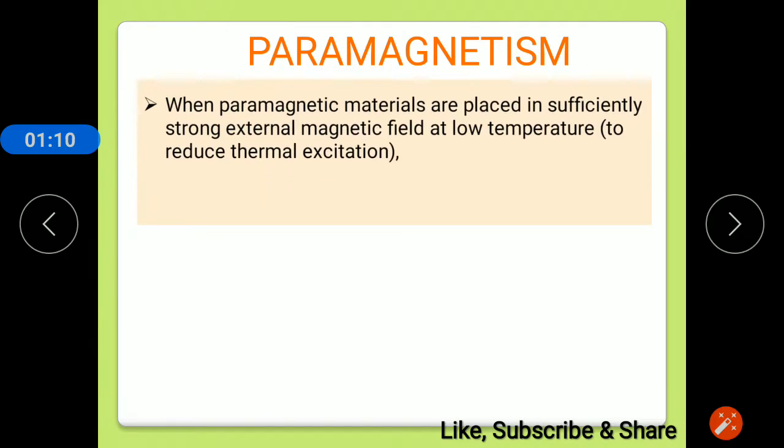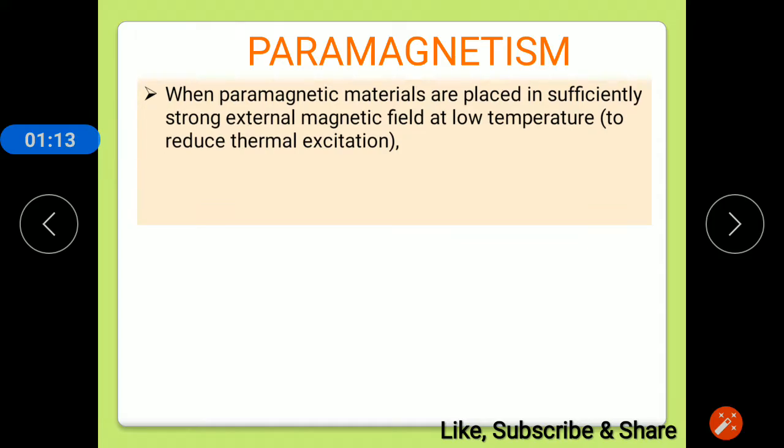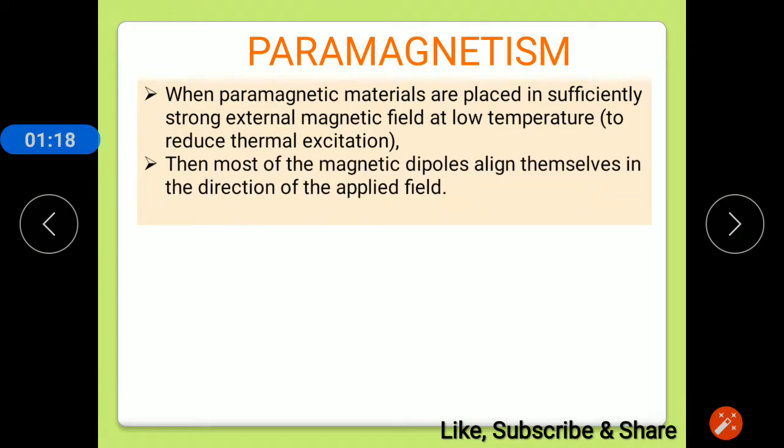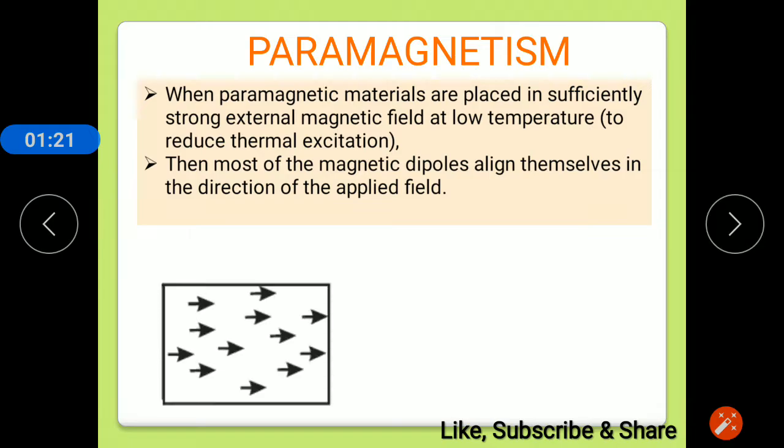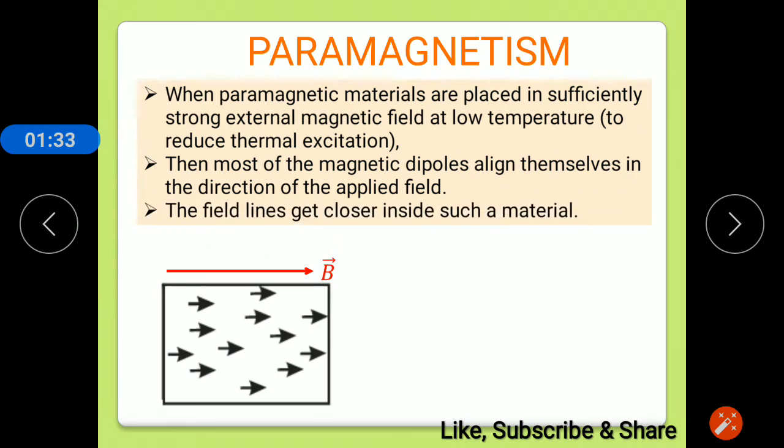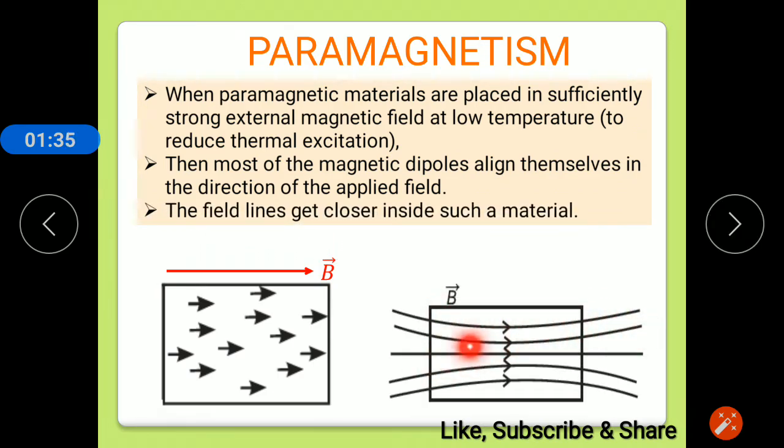But if we apply a sufficiently strong external magnetic field at low temperature, due to the low temperature the thermal agitation is reduced, and due to the strong magnetic field, all the magnetic dipoles align themselves in the direction of the external magnetic field, and inside the material the field lines are closer to each other. As the net magnetic dipole moment has the same direction as the external magnetic field, inside the material all the lines are closer to each other.